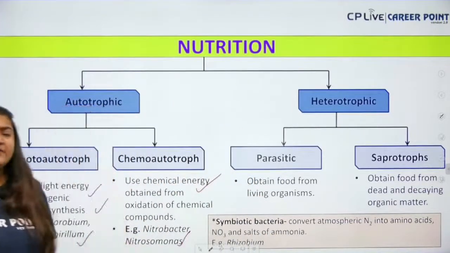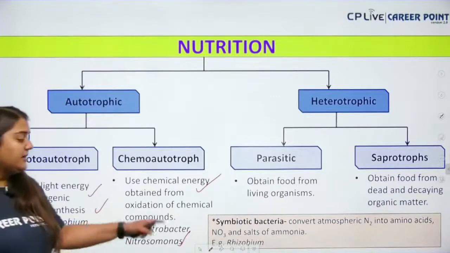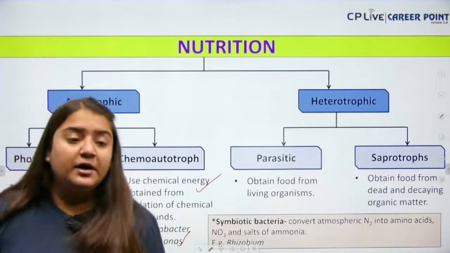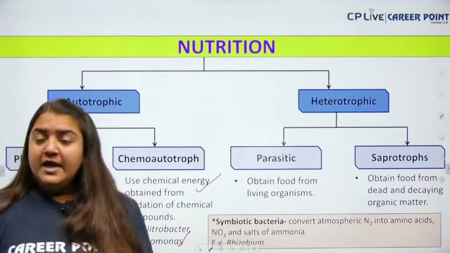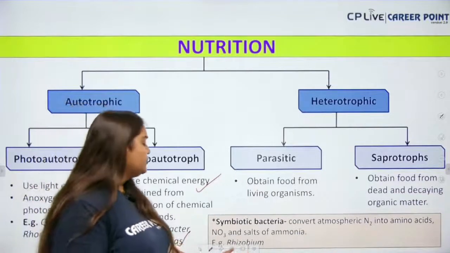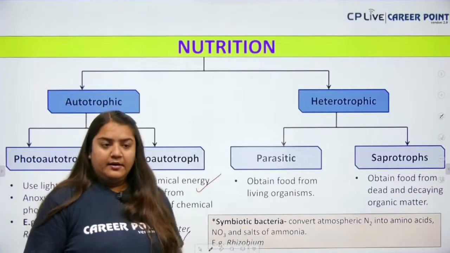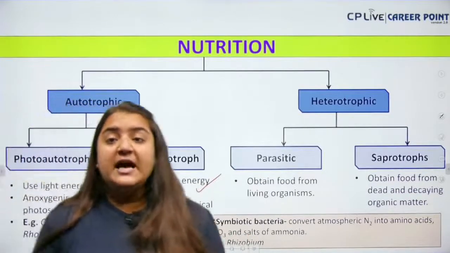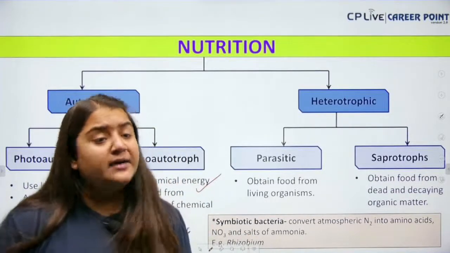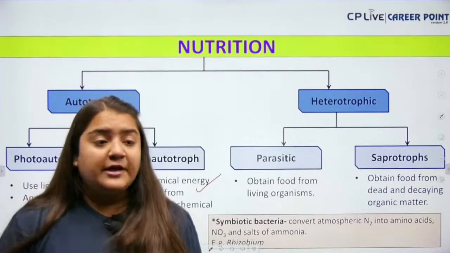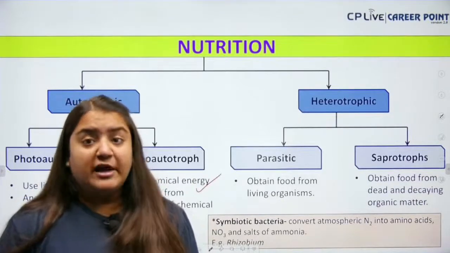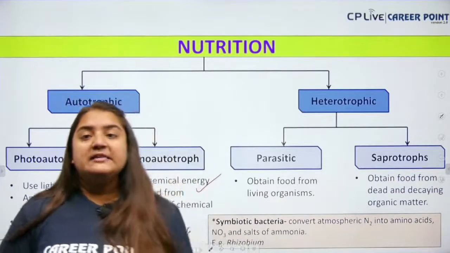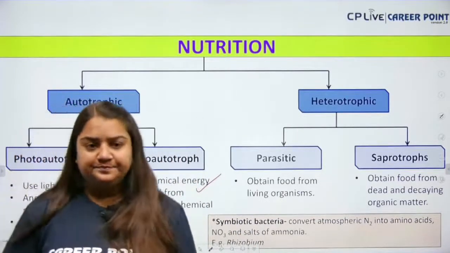Then the last, we have a very small point written over here, that is your symbiotic bacteria. Symbiotic bacteria, what does it do? It converts the atmospheric nitrogen into amino acids and NO3. Okay, and the salts of ammonia, for example, Rhizobium, which forms the association with the leguminous plant. And you are also going to study this Rhizobium in detail in your mineral nutrition chapter, and the topic is biological nitrogen fixation.